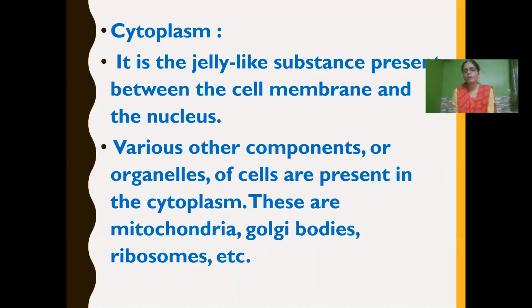Organelles of the cell. What do we mean by organelles of the cell? Various components of the cell present in the cytoplasm, like mitochondria, Golgi bodies, ribosomes, etc. Each and every organelle performs its own function. So these are cell organelles. So what is cytoplasm? Cytoplasm is a jelly-like substance present between the cell membrane and the nucleus, and it also provides space for various other components, otherwise called organelles, like mitochondria, Golgi bodies, ribosomes, etc.